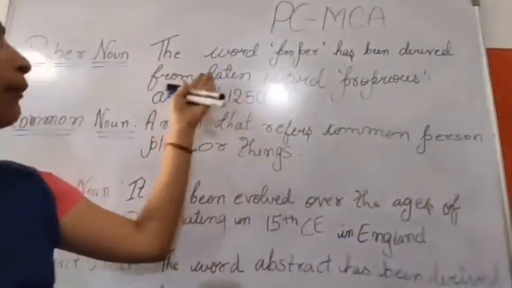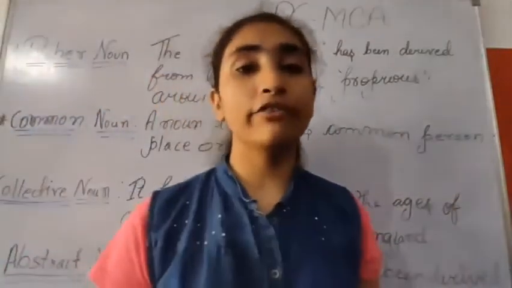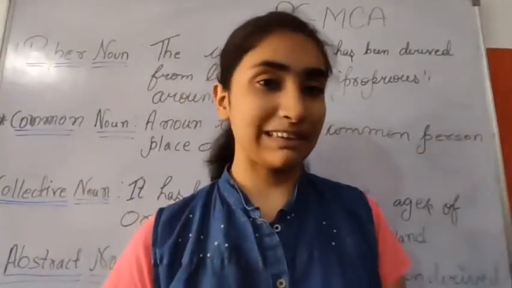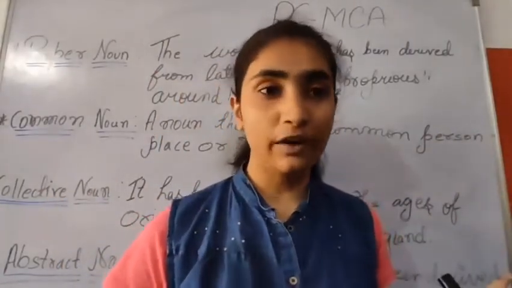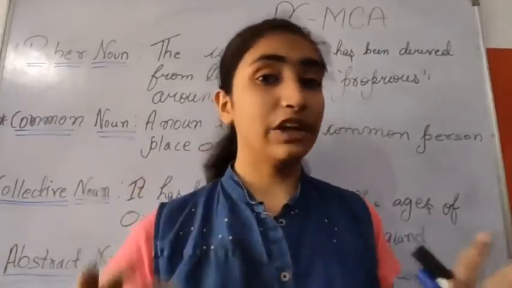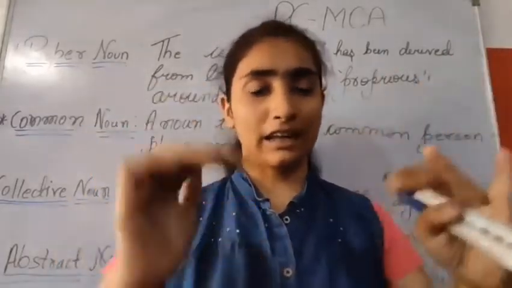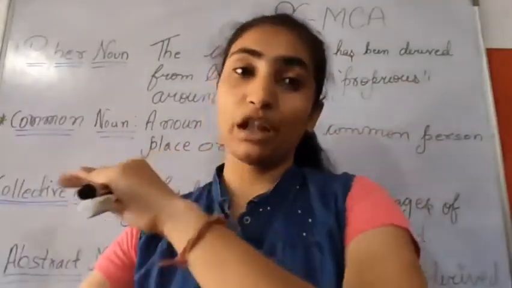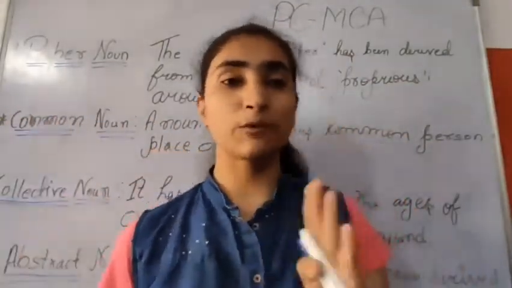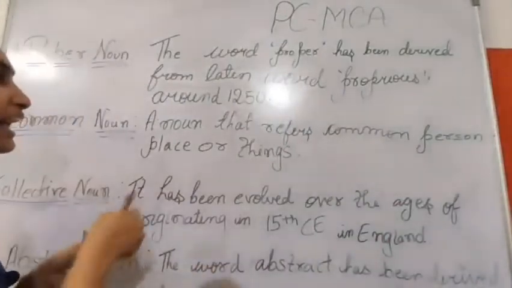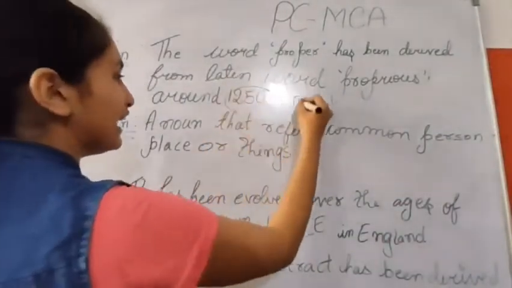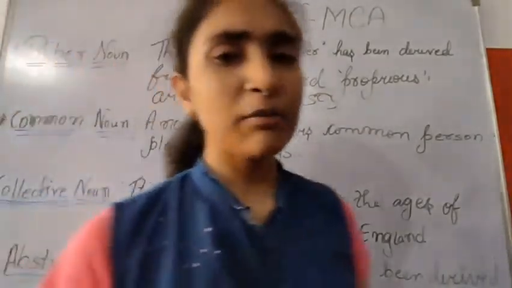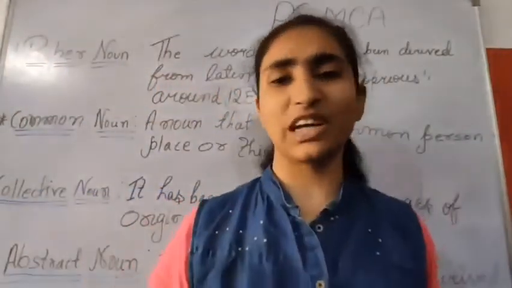The proper noun has been derived from the Latin word proprius, which means special, and the derivation of the noun is from the Latin word nomen, so that you can know that a specific name of person, place, animal or thing is known as proper noun, and it was discovered around 150 years ago.